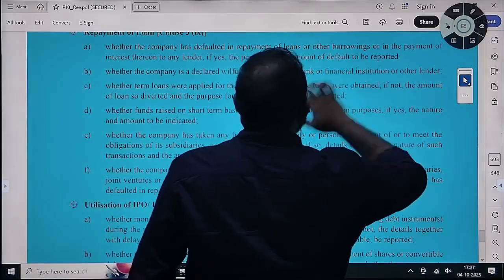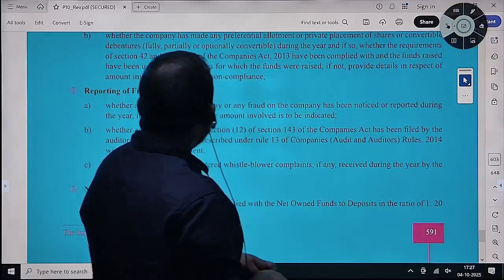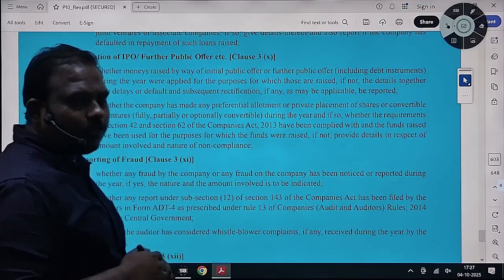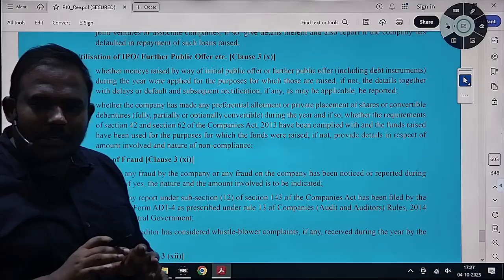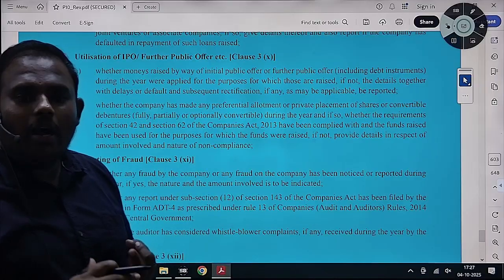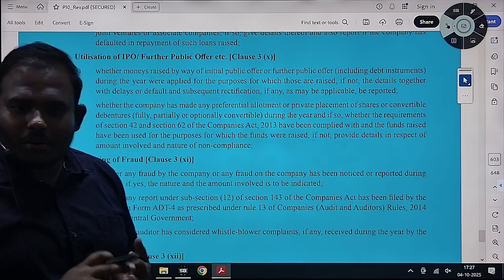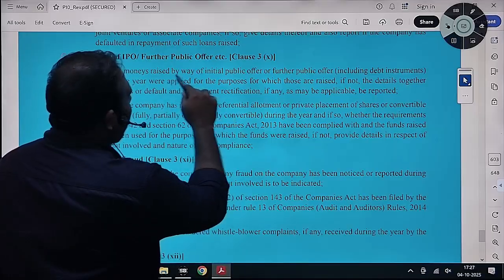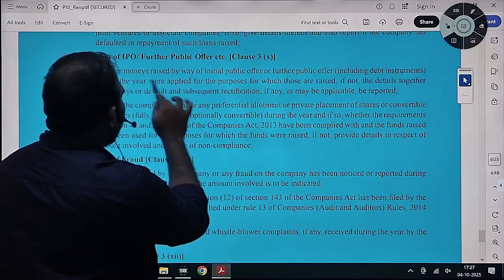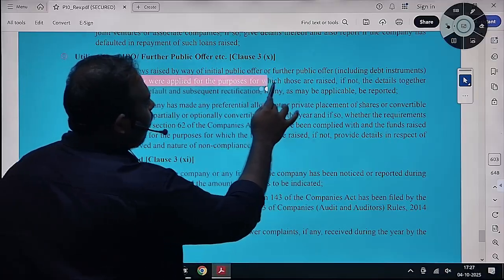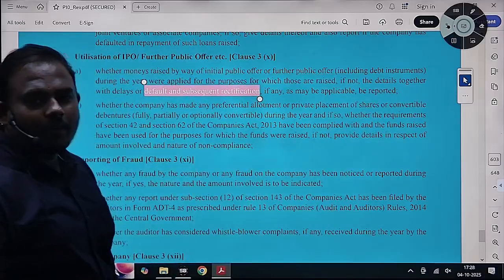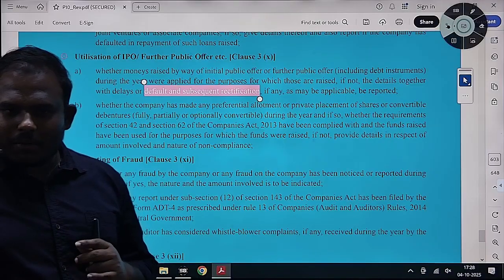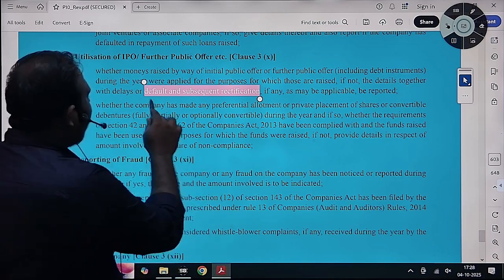Then next, in case of IPO, पब्लिक ऑफर में एक पर्पस के लिए पहले बोला है, प्रॉस्पेक्ट इश्यू करते समय एक पर्पस कोड करके इश्यू करेगा, अगर वेदर द फंड्स रिसीव्ड हैव बीन यूटिलाइज्ड फॉर दैट पर्पस और नॉट, you have to inquire, you have to check as per Companies Act, in CARO also you need to report whether in the initial public offering the funds raised have been applied for the purpose for which raised or not, if not the details and subsequent rectification. अभी ज़रूरत है इसकी वजह से यूज़ किया है एक अलग प्रोजेक्ट है, फिर बाद में जो उधर से रिसिप्ट आता है ना प्रोजेक्ट में,